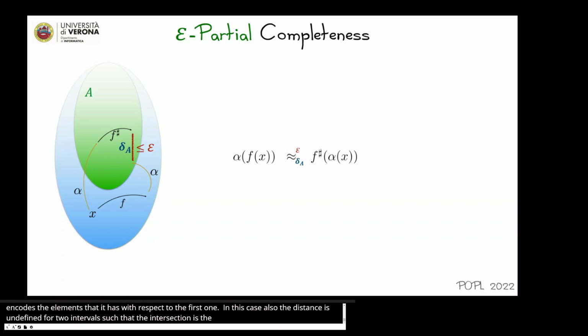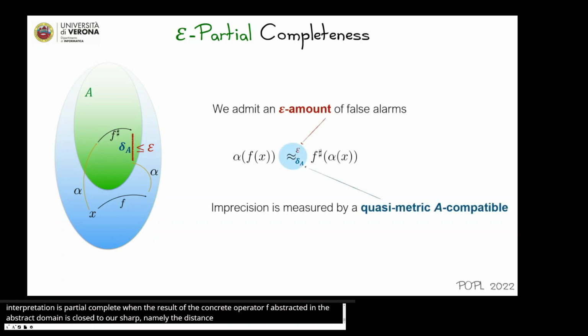We can now define a new property which weakens the completeness property in abstract interpretation, which we call the epsilon partial completeness property. We say that an abstract interpretation is epsilon partial complete for an input x when the result of the concrete operator f abstracted in the abstract domain is epsilon close to our abstract interpretation f sharp, namely the distance is at most epsilon. In program analysis, we can encode this result by admitting an epsilon amount of false alarms. And here the imprecision is measured by an A-compatible quasi-metric.